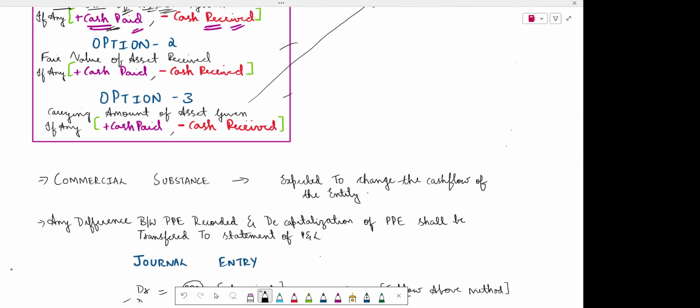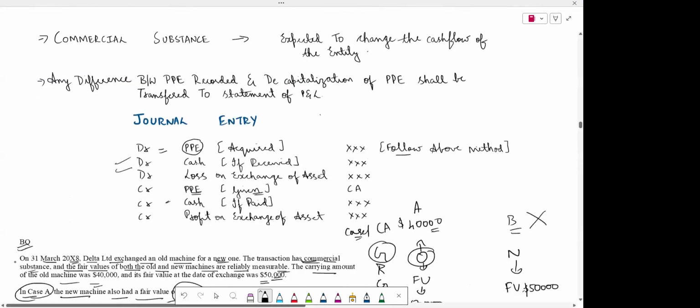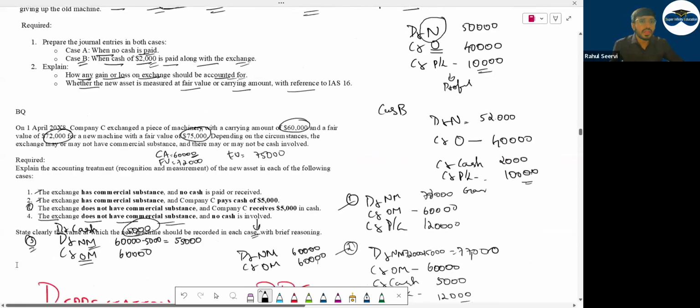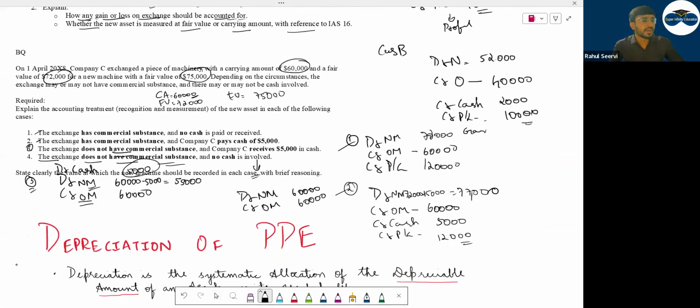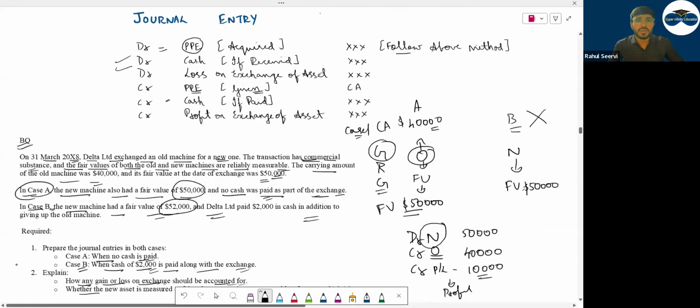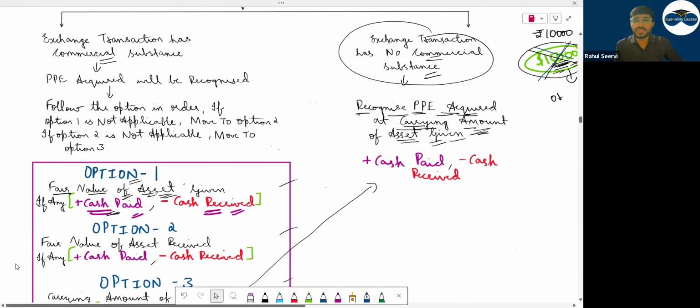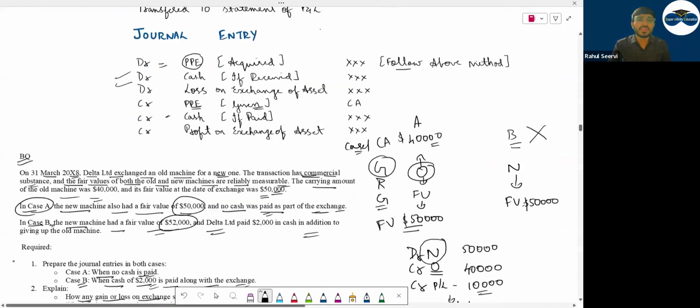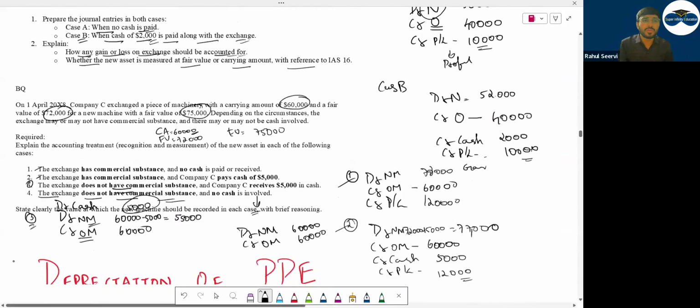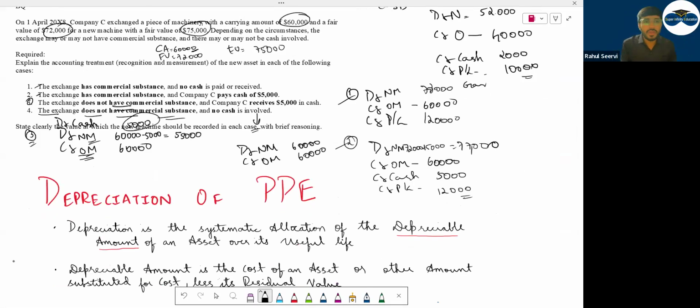Yes, sir. Third one, can you explain again? Yes bete. Third one, if commercial substance is not there Mahi, what should we do bete? If commercial substance is not there, can I say the PP which you are receiving should be recorded at what? You should not see fair value. Fair value को cross मार दो. You only should see what? Carrying amount of the asset given. What is the value of the asset you have given? इधर कौन सा asset दिया है अपन ने? Old ही तो दिया है ना? You have given old machine. So you will record at what value? 60,000.